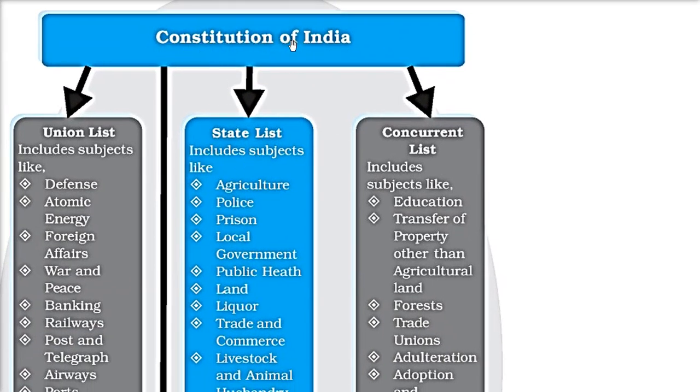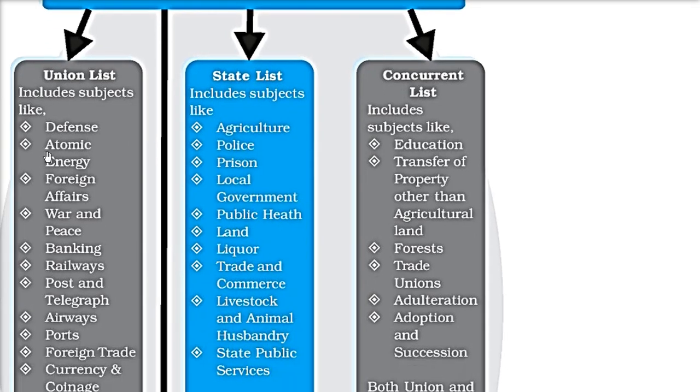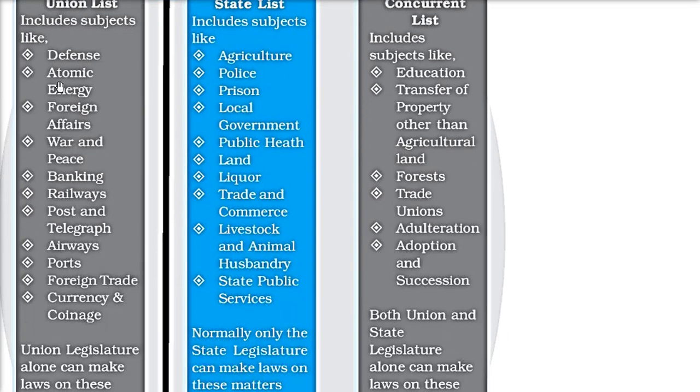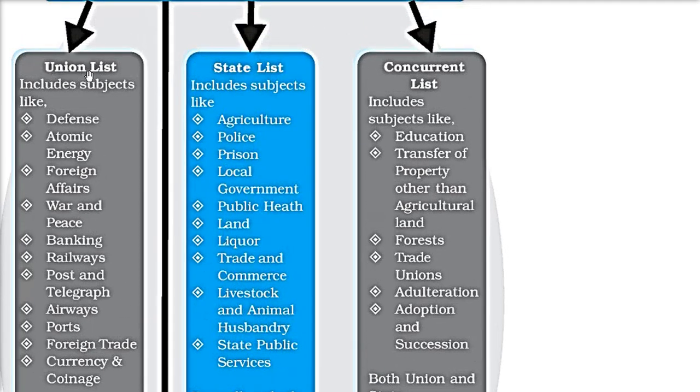The Constitution of India clearly defines three lists: union list, state list, and concurrent list. Now in the union list, these are all matters of national interest, like defense, atomic energy, foreign affairs, war and peace, banking, railways, post and telegraphs, airways, ports, foreign trade, currency and coinage. All these are for national interest, and that comes under the union list.